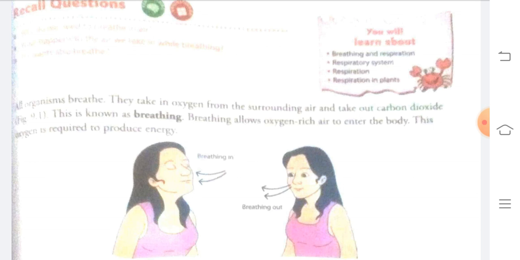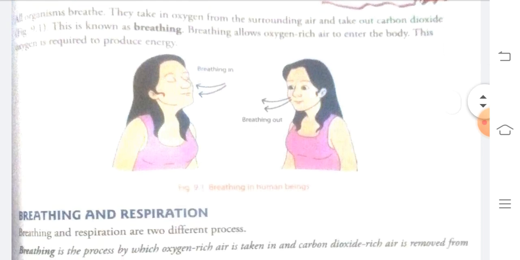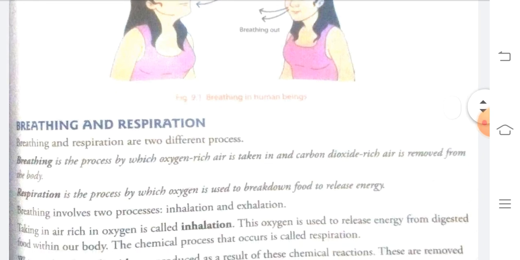What does breathing do? Breathing provides us with oxygen rich air, and this oxygen helps in producing energy. Now we will see the difference between breathing and respiration. What is breathing and what is respiration?